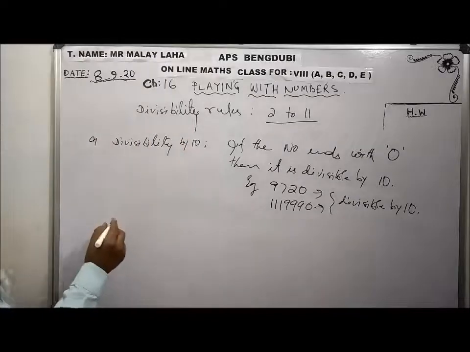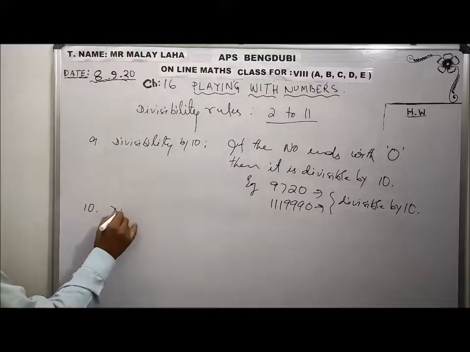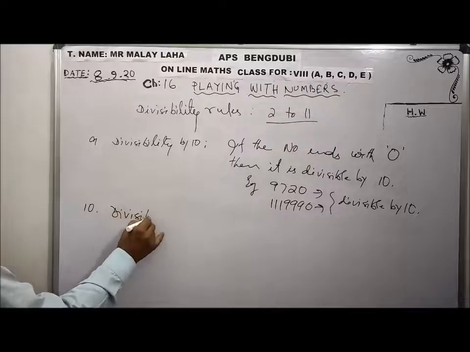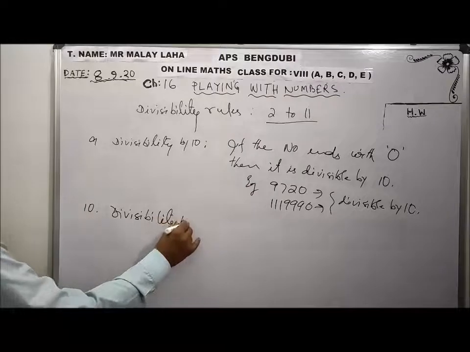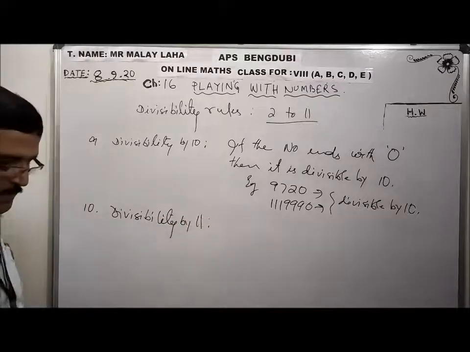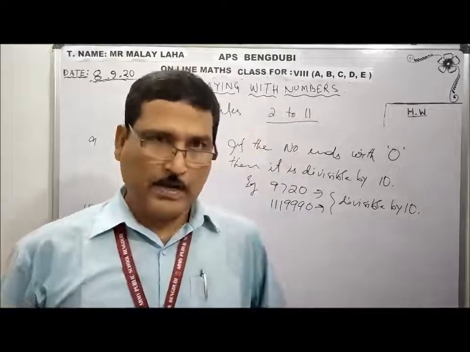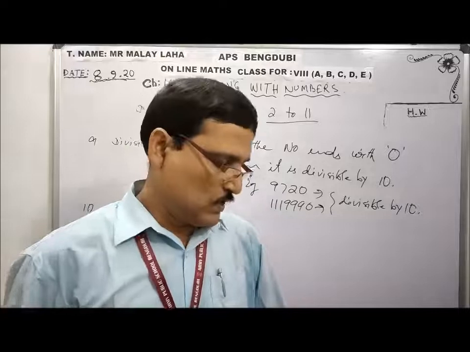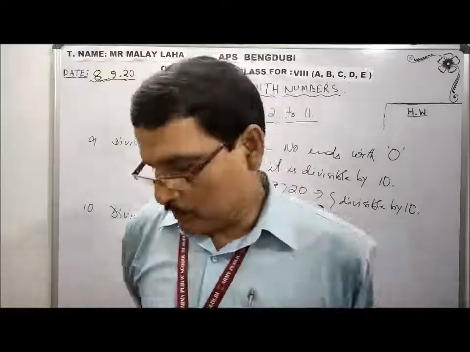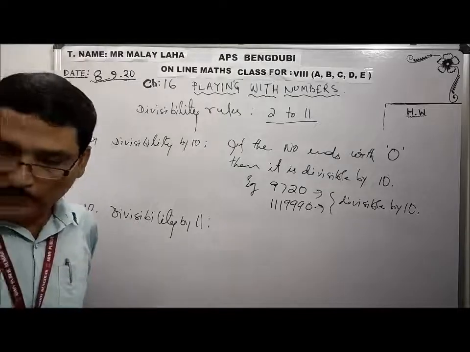Now, the last one is very important. That is the divisibility rule of divisibility by 11. So divisibility by 11 is very important. So I am giving one rule today. Next day I will give you one more rule. So today is the odd even places rule. Now what you will do?